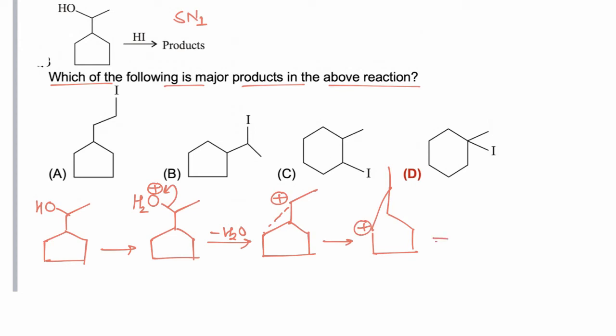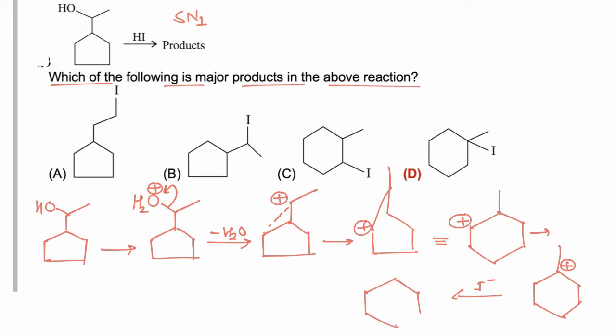Now the 6-membered ring is formed, and the 6-membered ring which has a secondary carbocation, after a hydride shift, will be converted to a tertiary carbocation. Now I negative will combine with the most stable tertiary carbocation to form a tertiary alkyl iodide. So the final product is D in the reaction, and hence the correct answer is D.